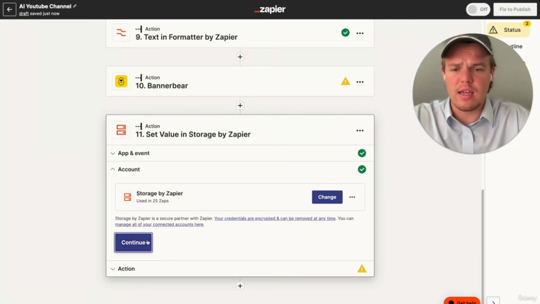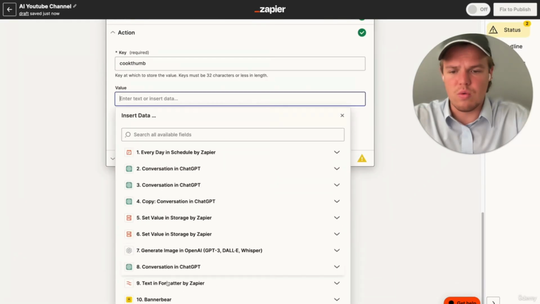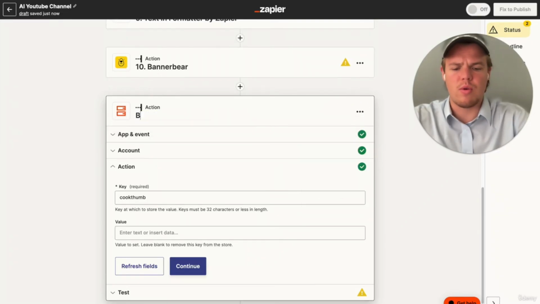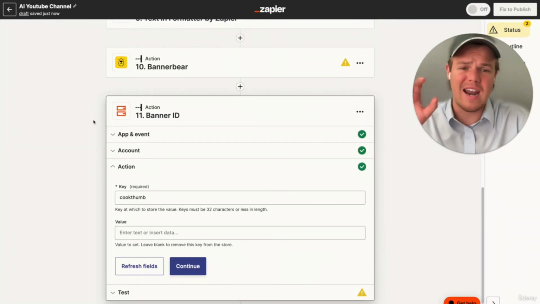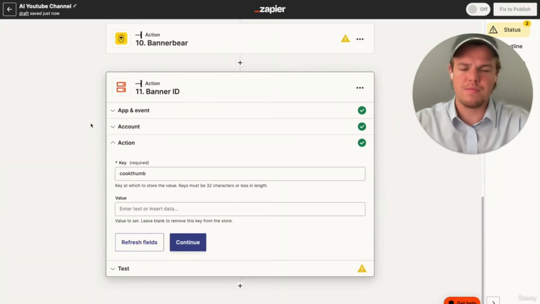For now, we're just going to hit continue here, and we're going to hit cook thumb, and then essentially the value, which I don't think I have access to. I won't, but we'll put the Banner Bear ID. That will make more sense as we go. Let's go ahead and rename this. I'll rename everything here, so when you add it to your project, you won't get too confused by all the generic names here.